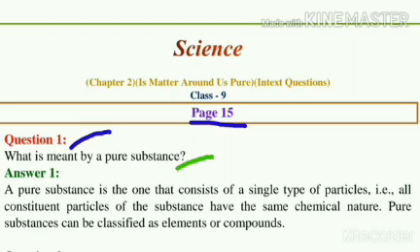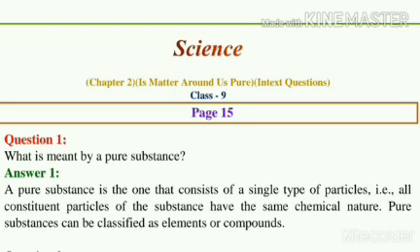As you know, a pure substance is one which is made up of only one kind of particles. These particles may be atoms or molecules. For example, sulfur is made up of only one kind of particles called sulfur atoms. Therefore, sulfur is a pure substance. Similarly, water is made up of only one kind of particles that are called molecules, water molecules. Therefore, water is also a pure substance.